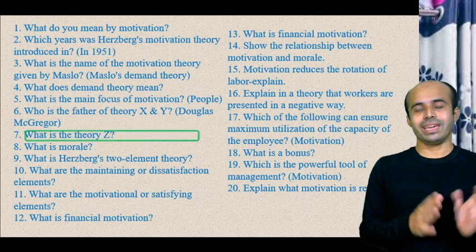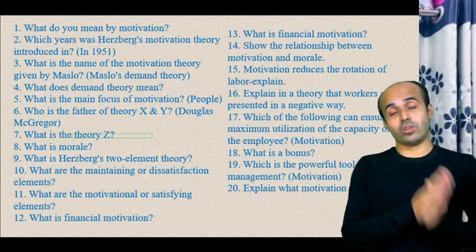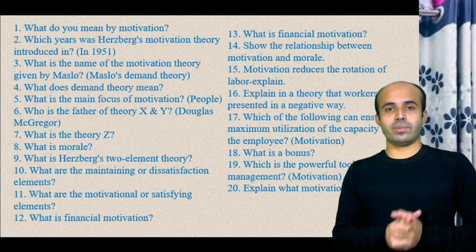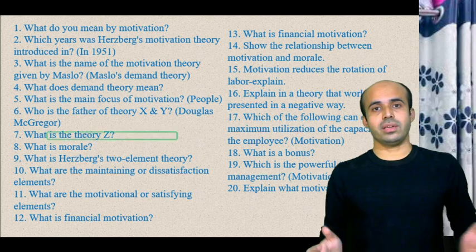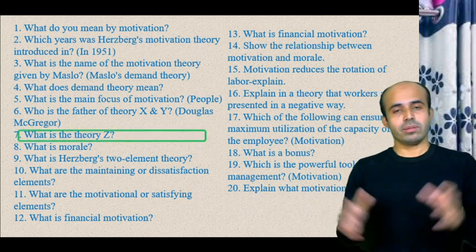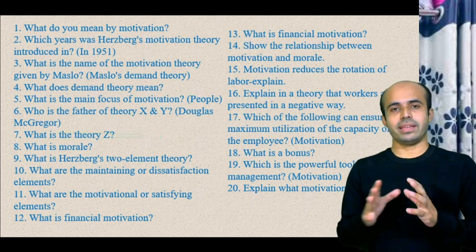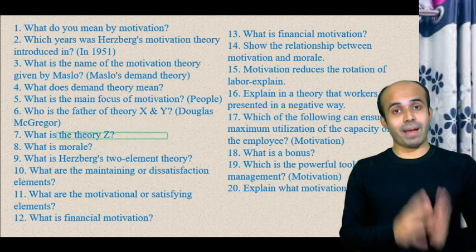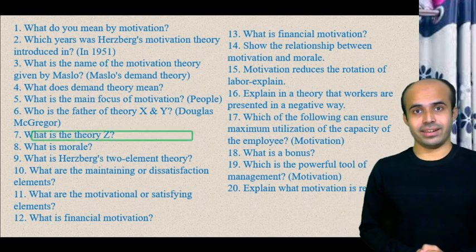And in 1980, the Japanese also made their development by implementing this management. So Japanese management and American management combined together, and a management was created by William G. Ouchi. That name is Theory Z.